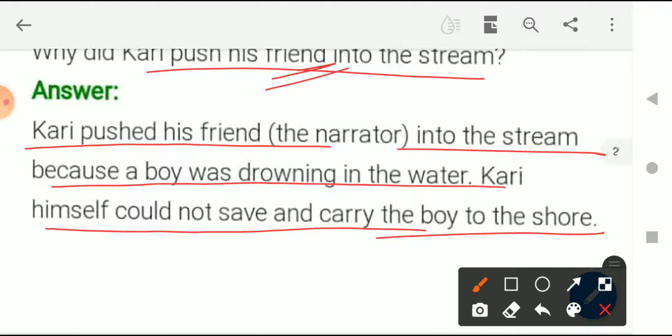So he wanted his narrator friend to help the boy, and as we know, elephants cannot talk, they cannot express. So the only expression that he knew at that time was to hold the narrator and put him into the stream, so that he could see that there is a boy who is drowning in the water, and after he saw it, he basically helped the boy, right?